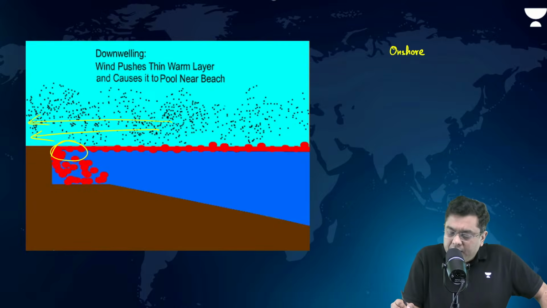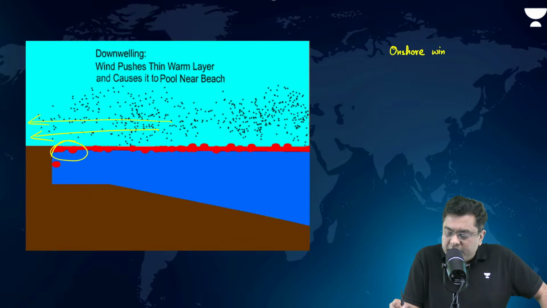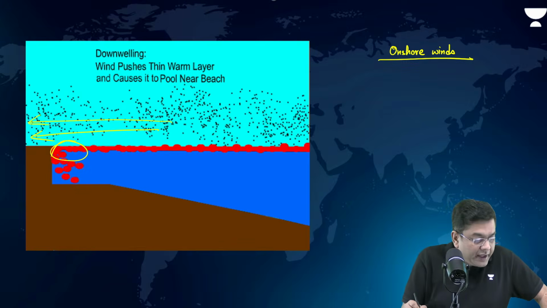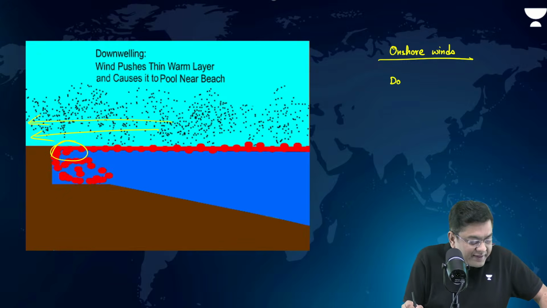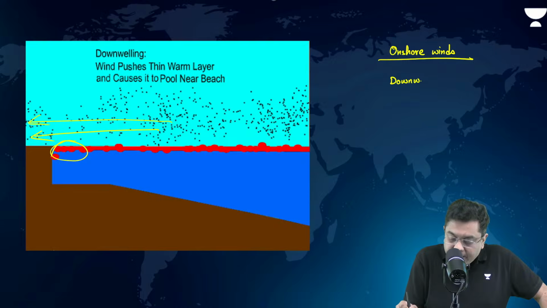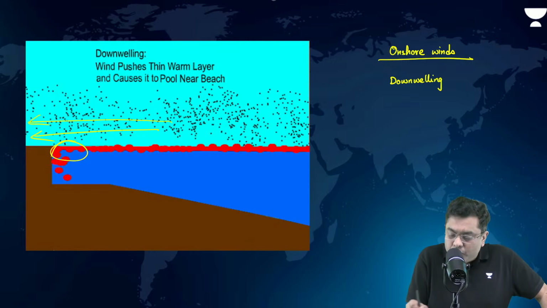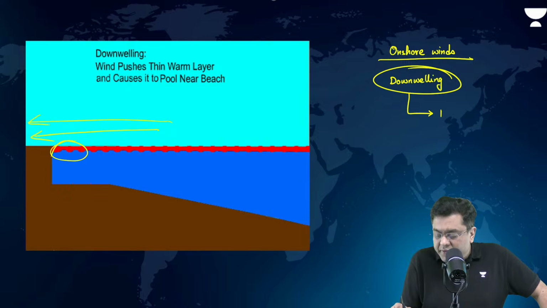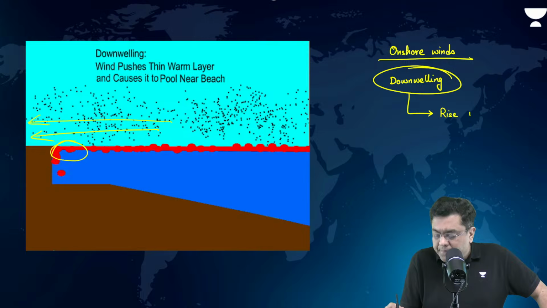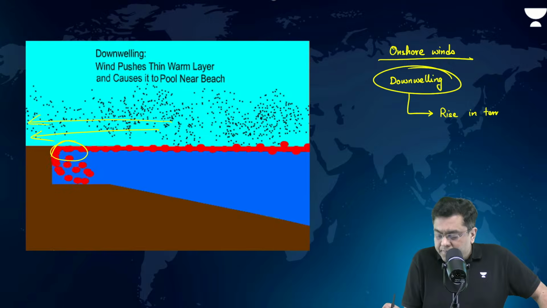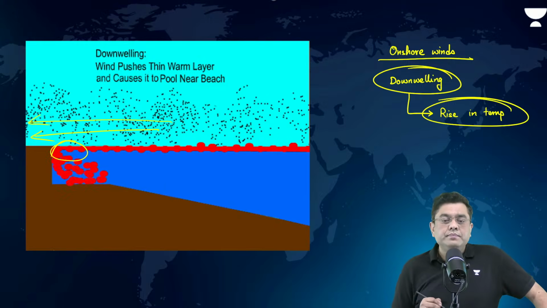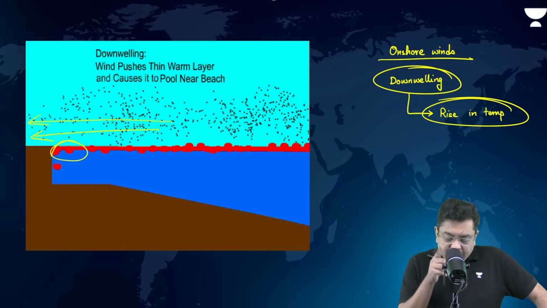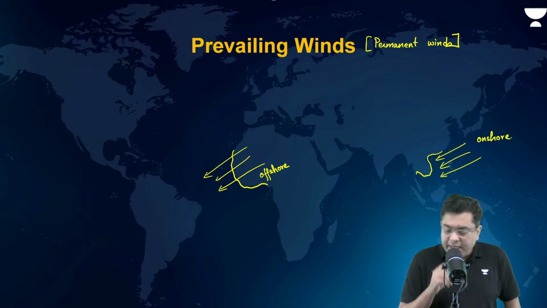Here, the water is forced and pushed downwards. That is what is referred to as downwelling. And what will downwelling lead to? Rise in temperature. Isn't it?